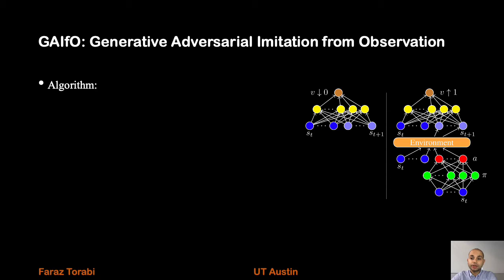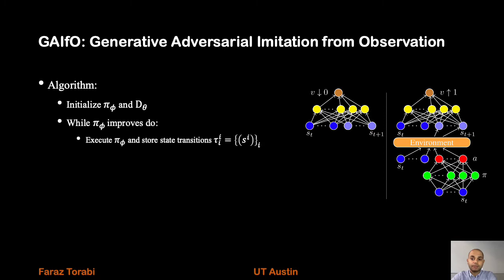Now, I briefly talk about generative adversarial imitation from observation, GAIFO. The algorithm works as follows. First, initialize a policy pi, in green in the figure, and the discriminator D, in yellow in the figure. Then execute pi in the environment and store the state transitions.